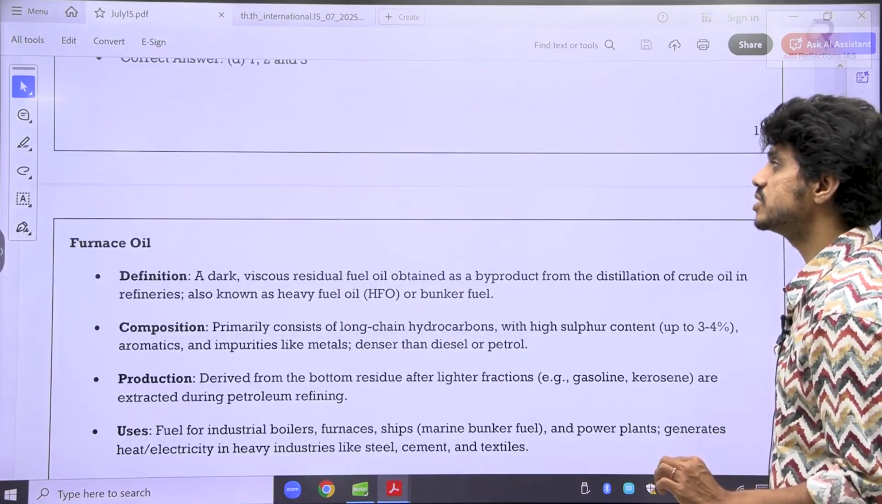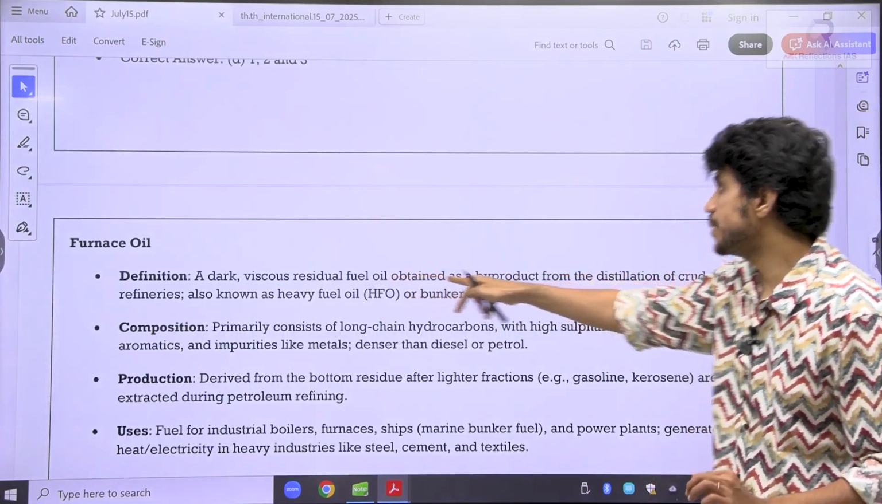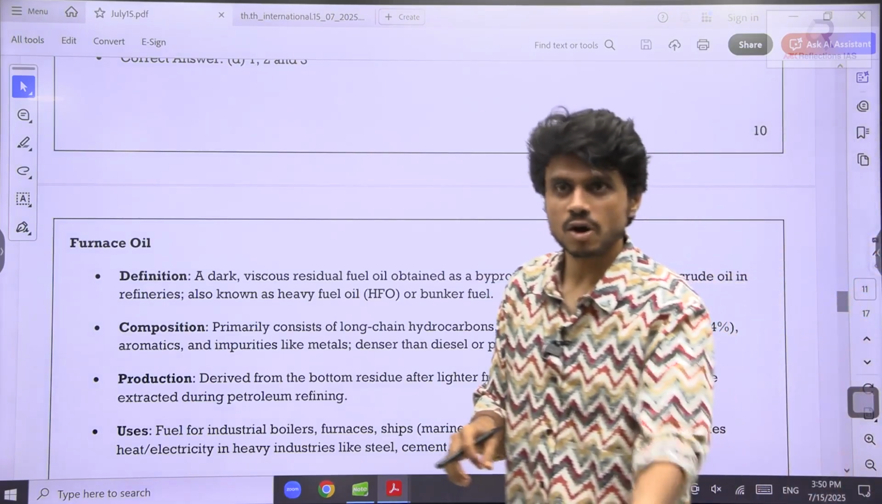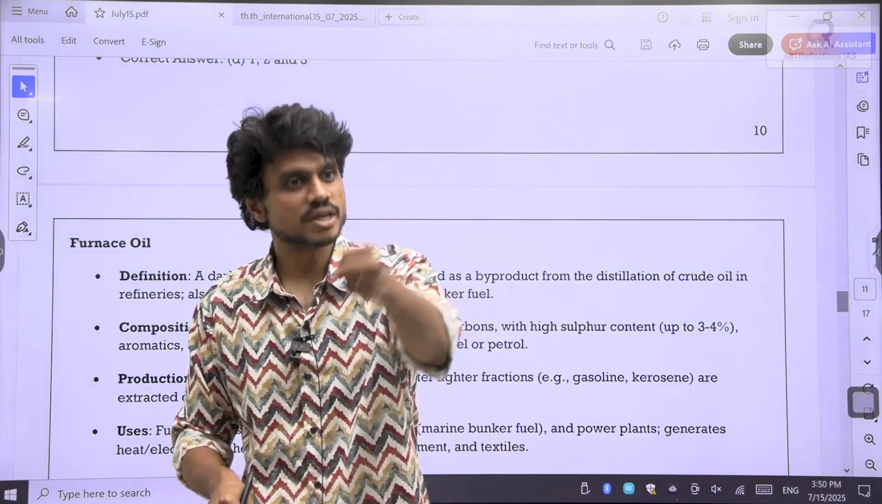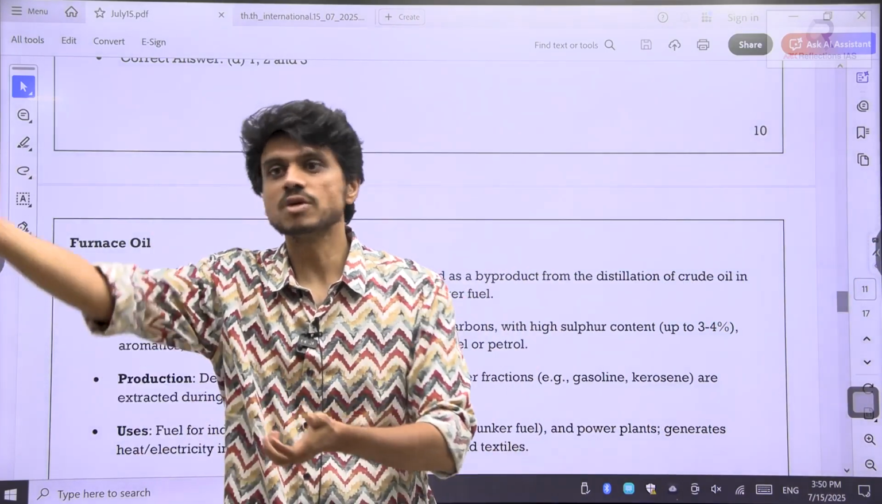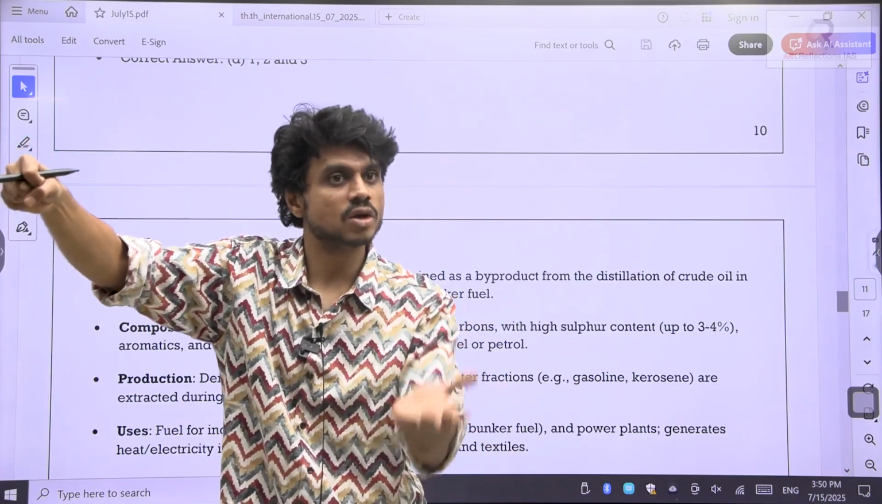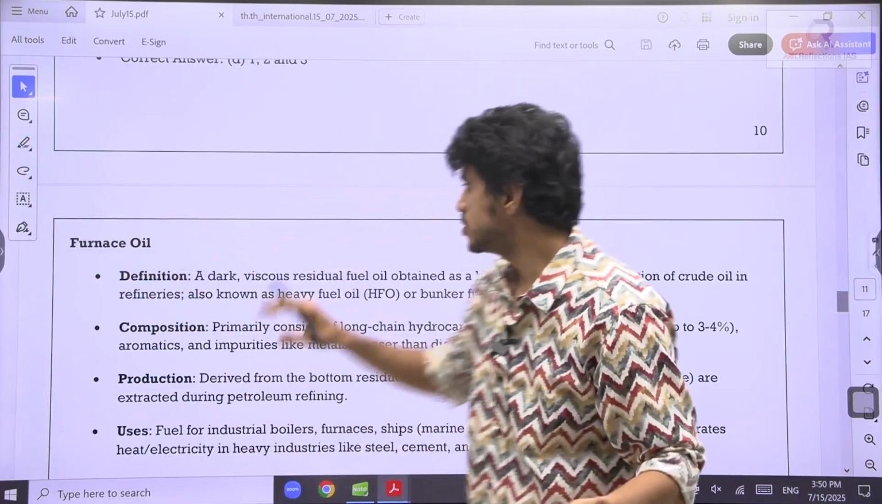See here, a dark viscous residual fuel oil obtained as a byproduct from the distillation of the crude oil. So from the crude oil, after doing the refining, you will get some byproducts from it, petroleum and all those things. So the leftover oil is the furnace oil. Okay, so that is also very toxic.